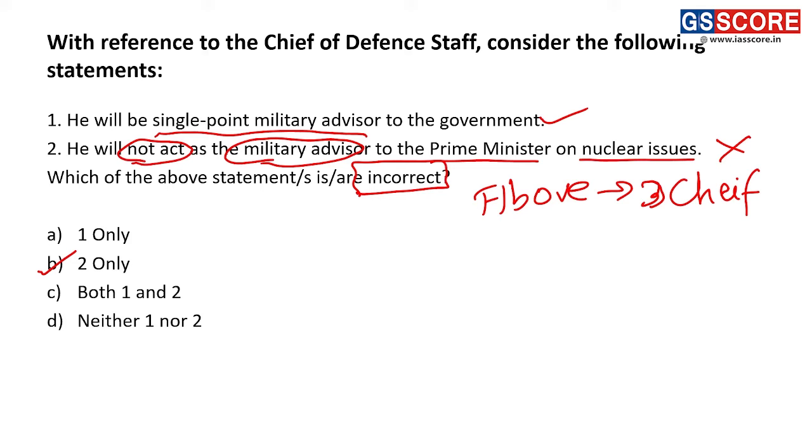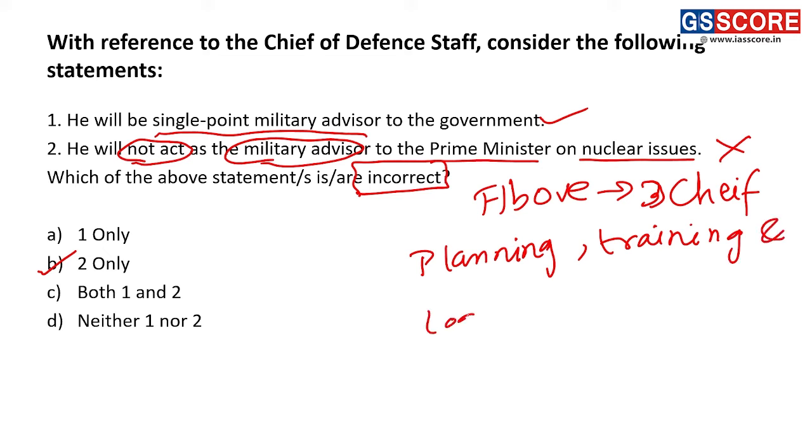Next thing, what is his role? His role is with respect to planning, training, and providing logistics, looking into the logistics issues of all the three forces.